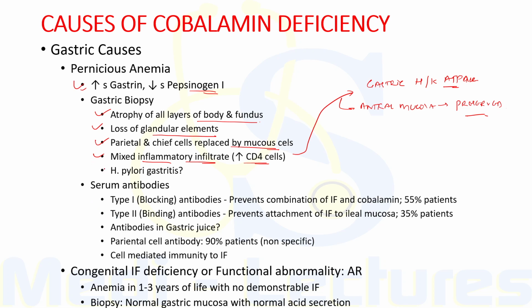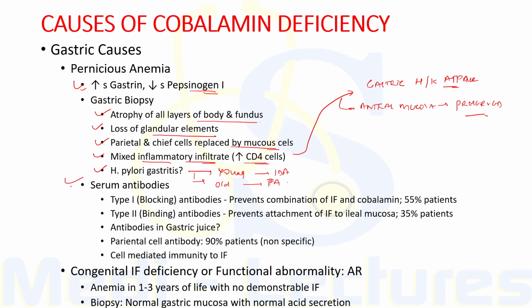Now, what is the role of Helicobacter pylori in pernicious anemia? So, it occurs at an early phase of atrophic gastritis, and it presents in young patients as iron deficiency anemia, while in older patients as pernicious anemia. So, this H. pylori infection also plays a role in pathogenesis of pernicious anemia.